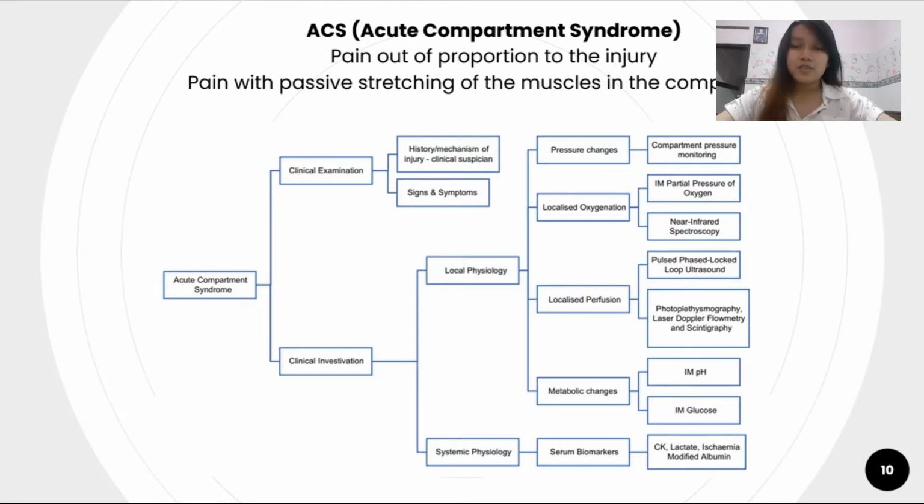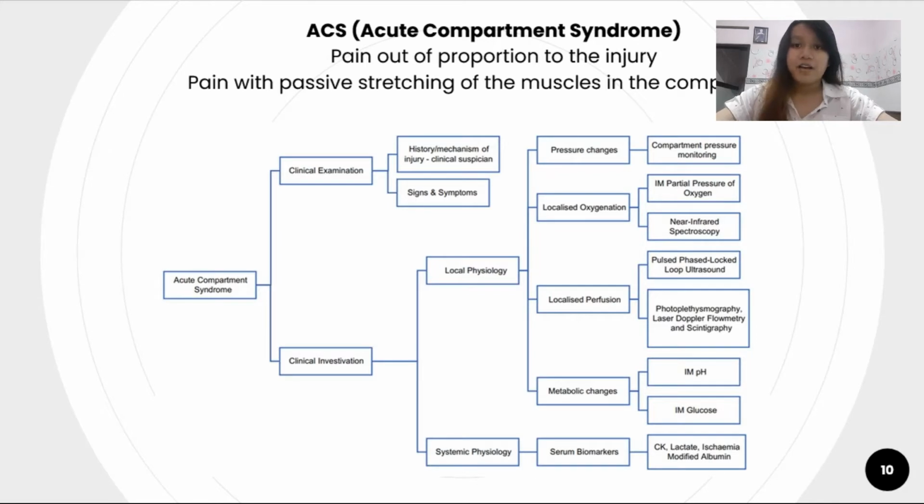Clinical investigations play an important role in diagnosis of ACS, such as compartment pressure monitoring, intramuscular or IM partial pressure of oxygen, near-infrared spectroscopy or NIRS, and also serum biomarkers,